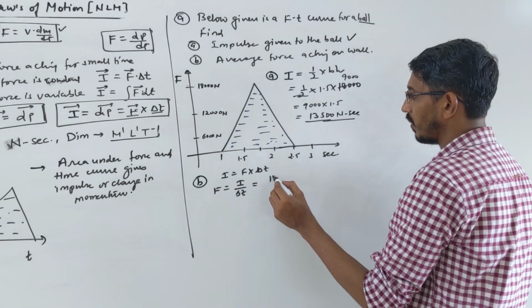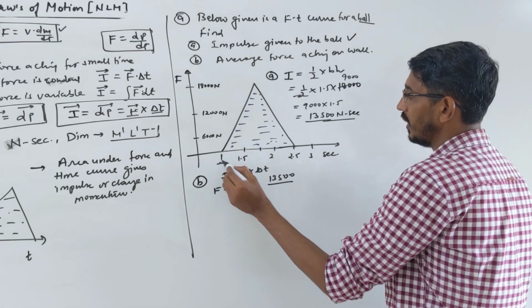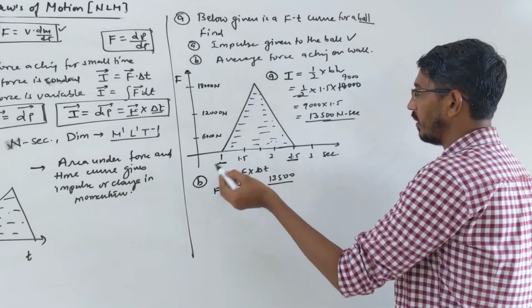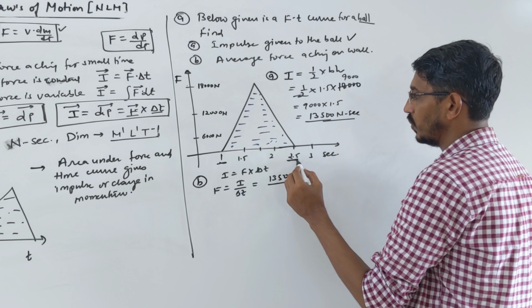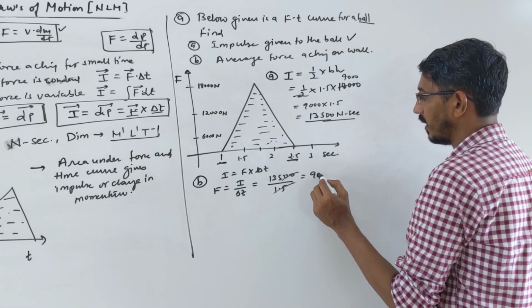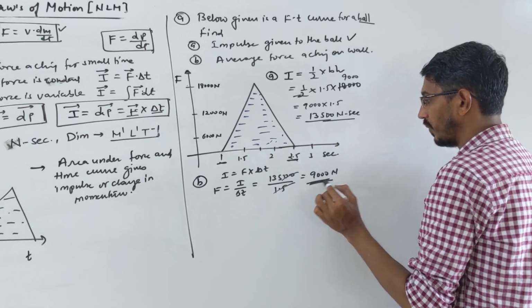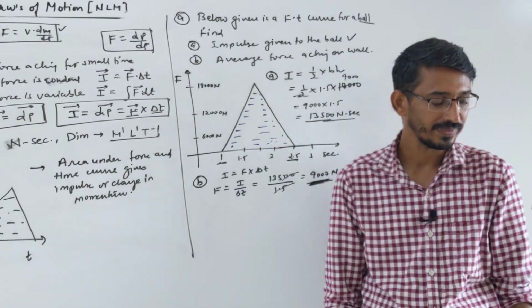Impulse was already found, 13,500, and the time from here to here we have. So again you divide this number by 2.5 minus 1, which means 1.5. Again we get the same answer, how much? 9,000 Newton. So that's the force acting on this ball, right? Okay.